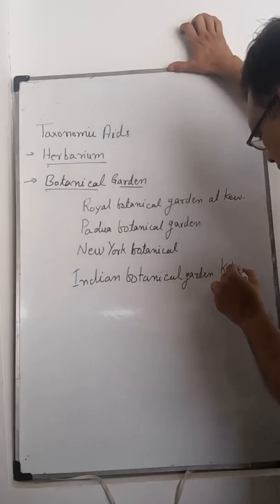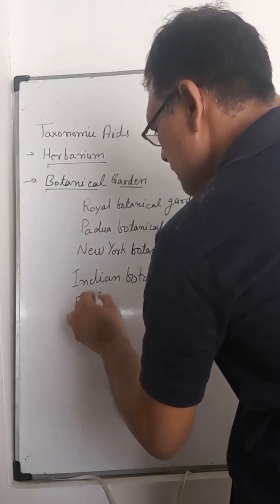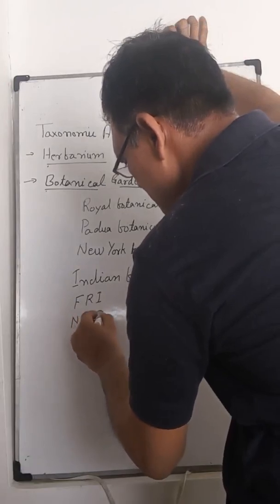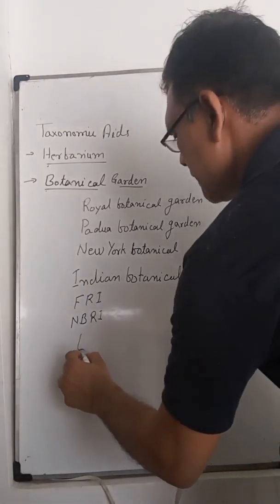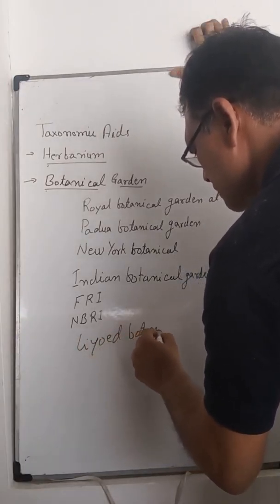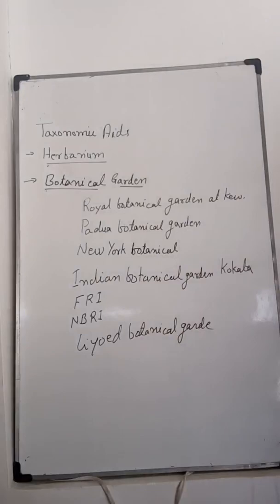Then the Forest Research Institute, FRI, Dehradun. NBRI, the National Botanical Research Institute, Lucknow. And the Lloyd Botanical Garden, Darjeeling. These are the different botanical gardens present in India.